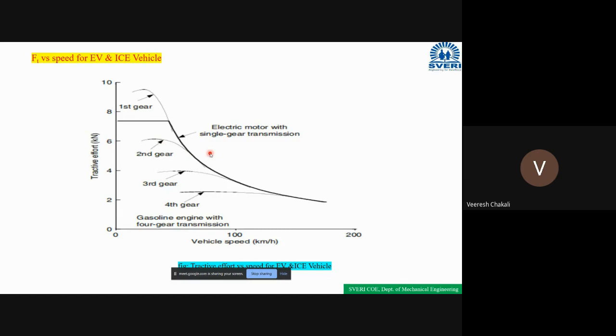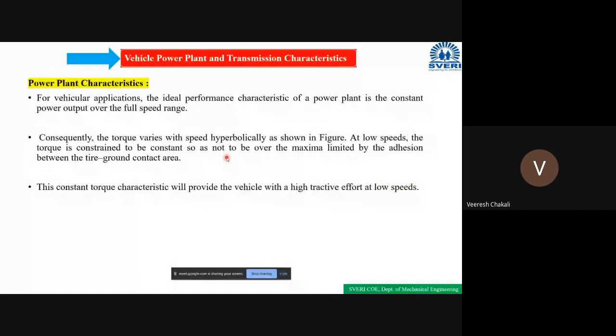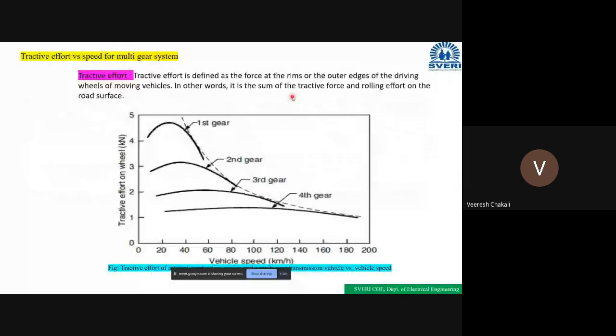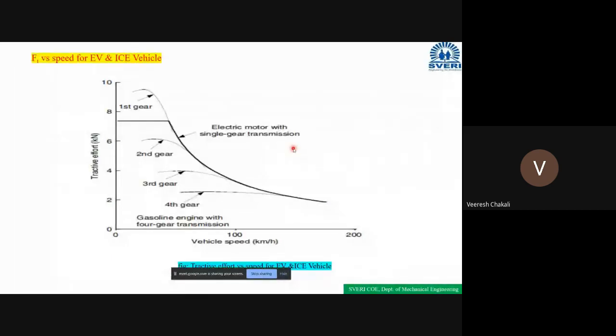So this is the transmission characteristics of the electric vehicle. Clear? Vehicle power plant and transmission characteristics. Did you get the concept of this one? Or understand this characteristic? Yes, sir. Okay. Next.